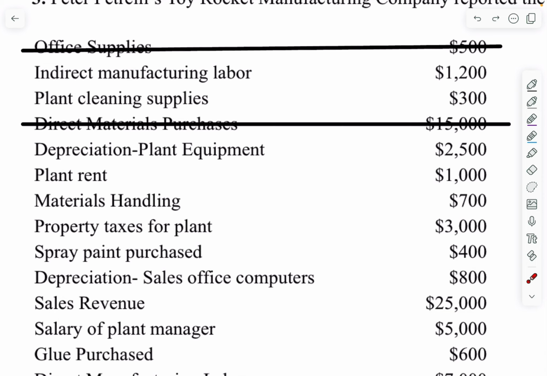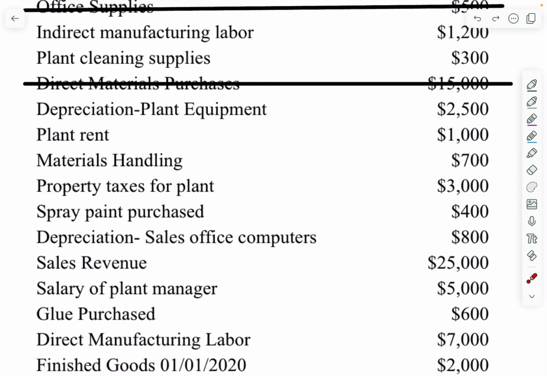Depreciation, plant equipment, well, as soon as we see plant, we know it has something to do with the manufacturing plant, so it's already manufacturing related. Depreciation is indirectly related to making the product, and so therefore that is considered a manufacturing overhead cost. Plant rent, well, as soon as we see plant, we already know that has something to do with the manufacturing plant, so that's good. Rent is an indirect cost to making a product, so it is considered a manufacturing overhead cost.